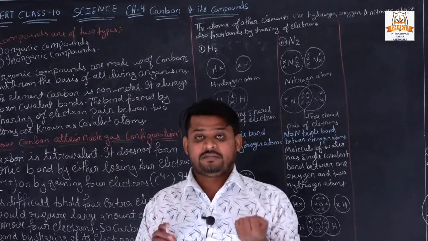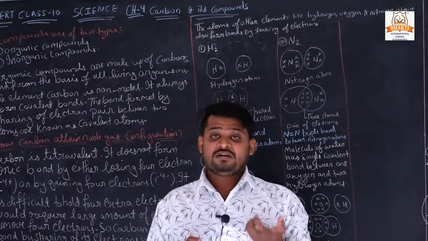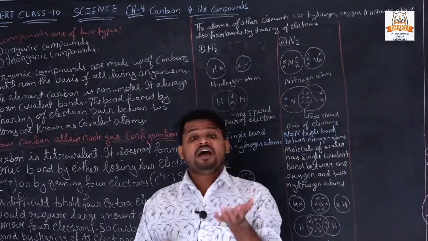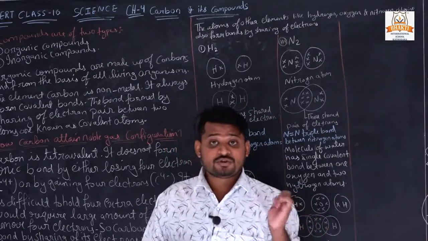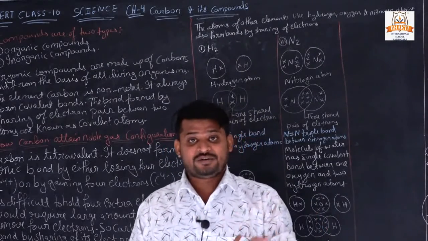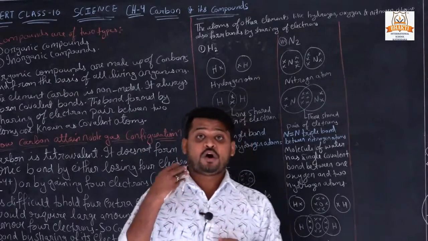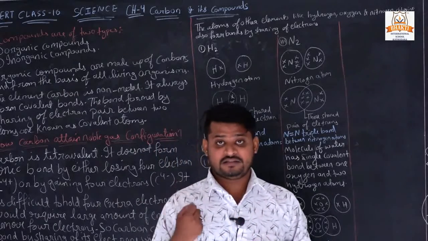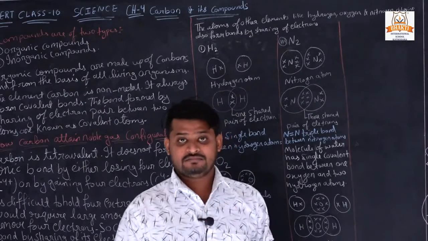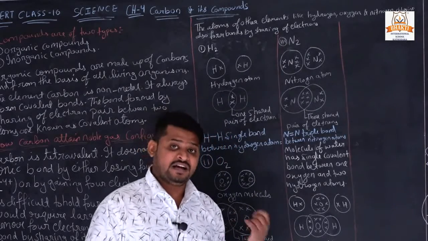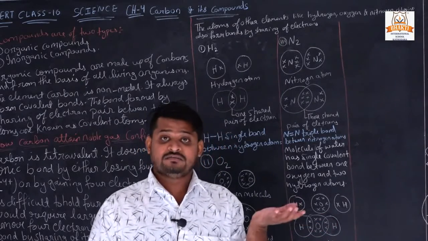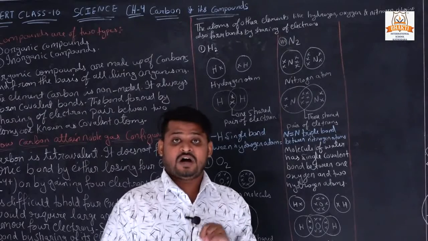Because they are not stable. That's why we have to write H2, O2, N2. Why? To attain their noble gas configuration, to be stable. If they have only single atoms, they are not stable. Hydrogen has only one atom. So how is it stable?